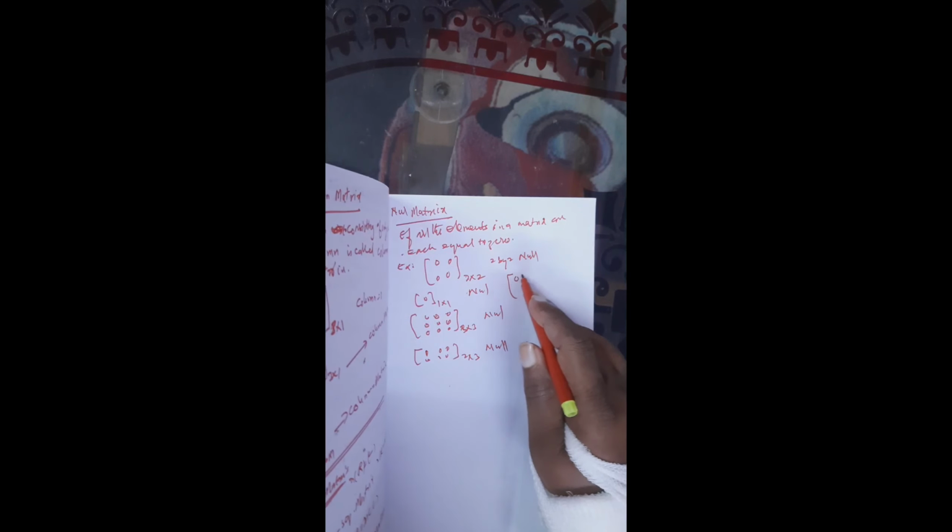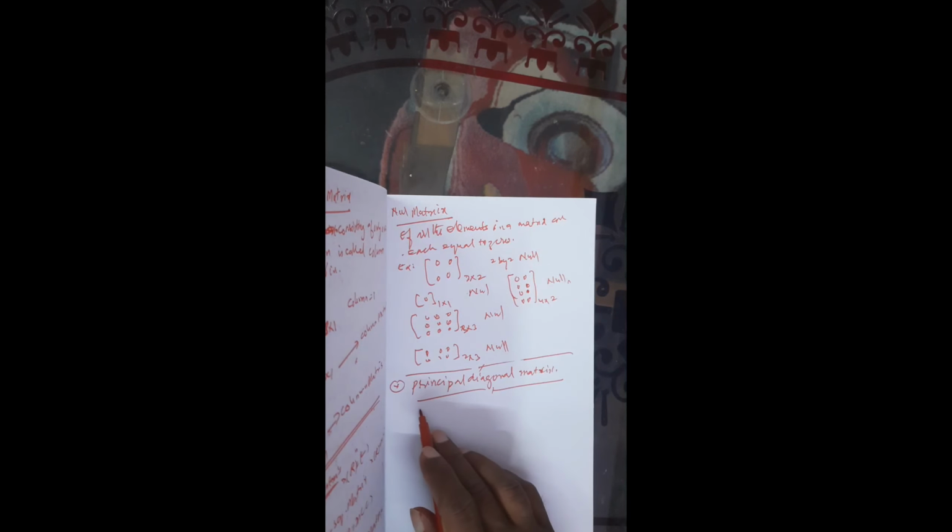We can write 8 zeros, 4 rows and 2 columns. This is also a null matrix. Null matrix means each and every element should be 0, then only it is called a null matrix.